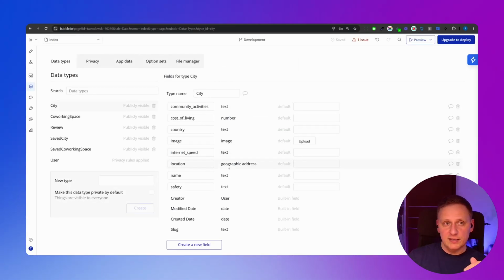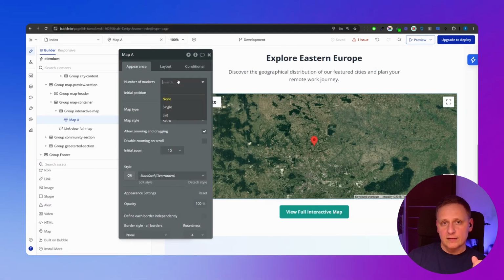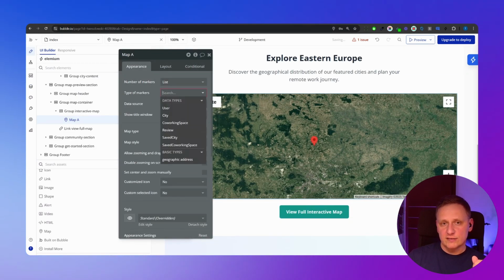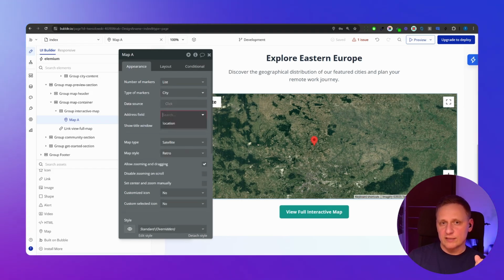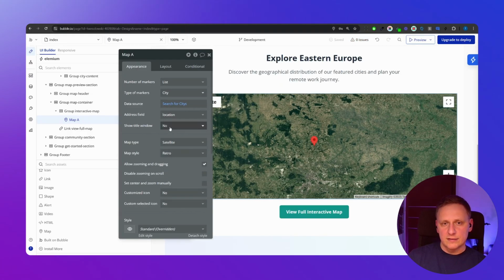And once I add it, I can simply use this map here and display a list of markers from the database, right? The cities, right? We have the address field here, and we can, for example, do a search for cities and display a list of cities here.